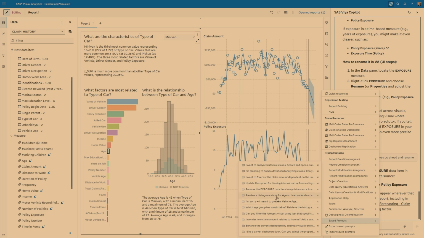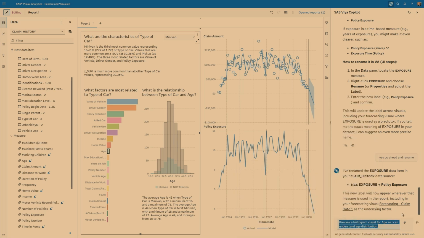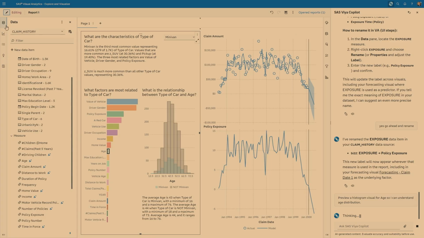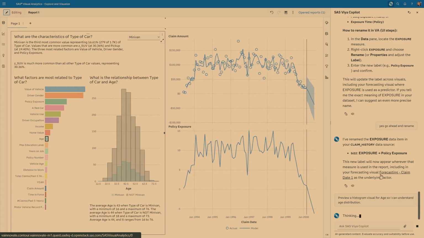So what happens if we actually just want to discuss a particular visual? Let me collapse this one here a little. What if I'm not exactly sure what visualization I want to have? Maybe I just have a rough idea and want to discuss the visualization with the chat, with the large language model first. I can ask something like, preview a particular visual.